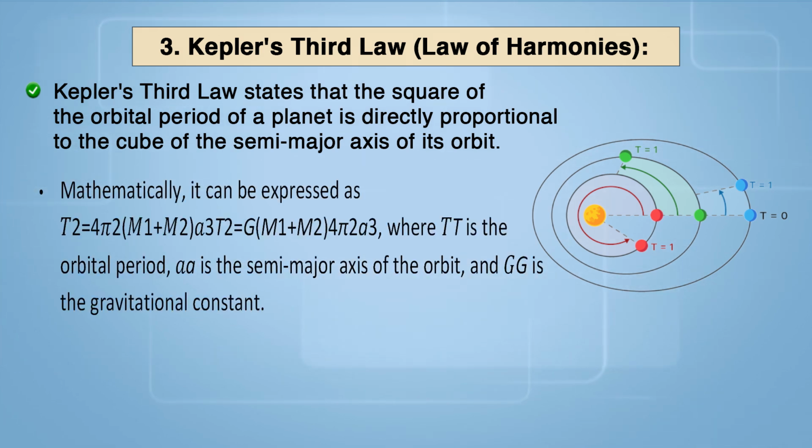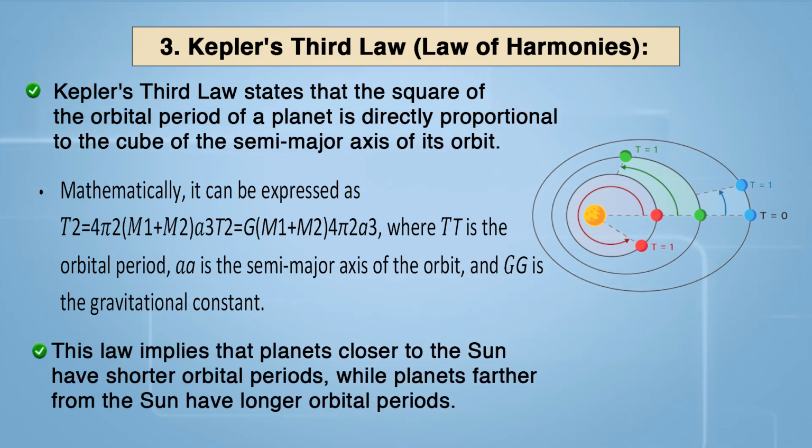Mathematically, we can state this by the equation T squared equals 4 pi squared over G M times a cubed. The law implies that planets closer to the sun have shorter orbital periods, while planets farther from the sun have longer orbital periods.